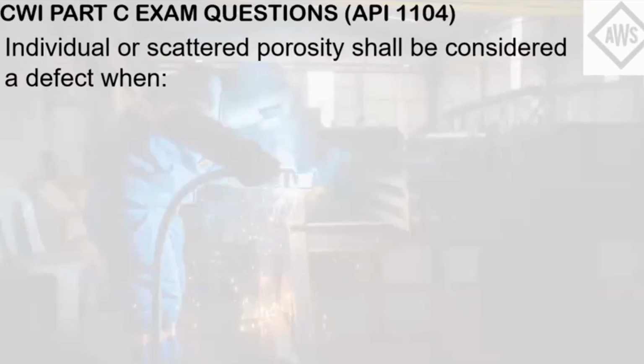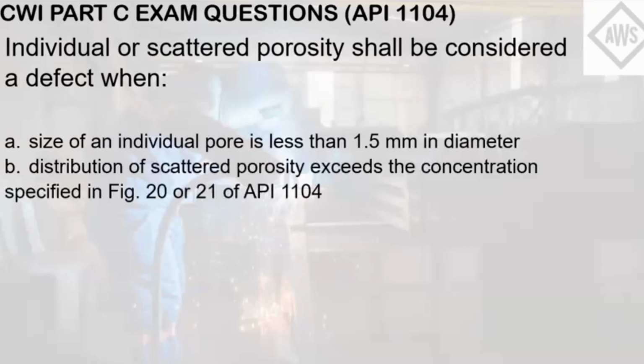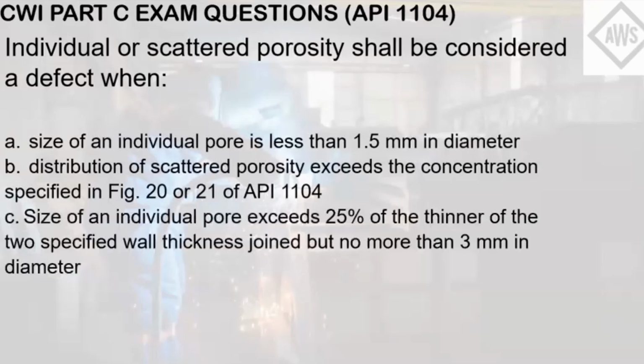Individual or scattered porosity shall be considered a defect when: A. Size of an individual pore is less than 1.5 millimeters in diameter. B. Distribution of scattered porosity exceeds the concentration specified in Figure 20 or 21 of API 1104. C. Size of an individual pore exceeds 25% of the thinner of the two specified wall thickness joined, but no more than 3 mm in diameter. Letter D, B and C. Letter E, all of the above.